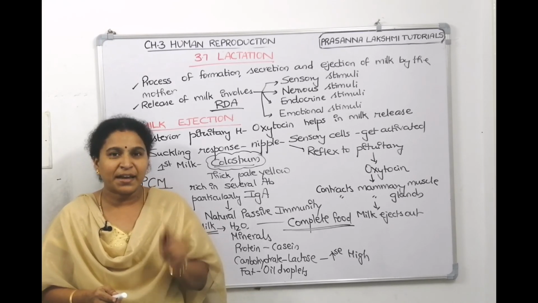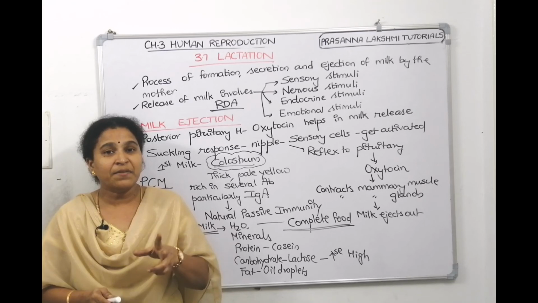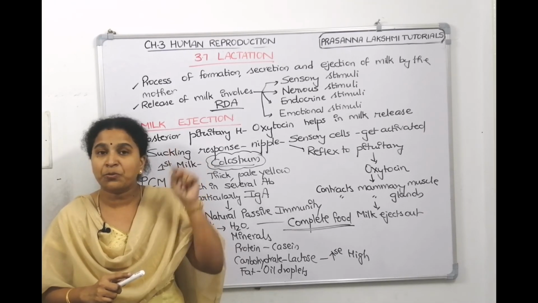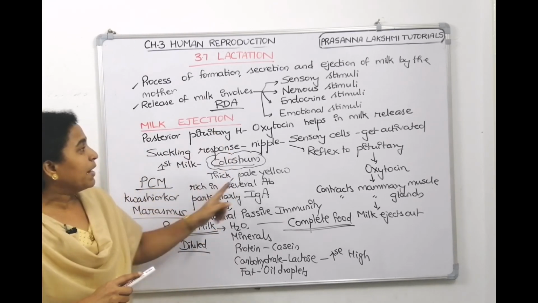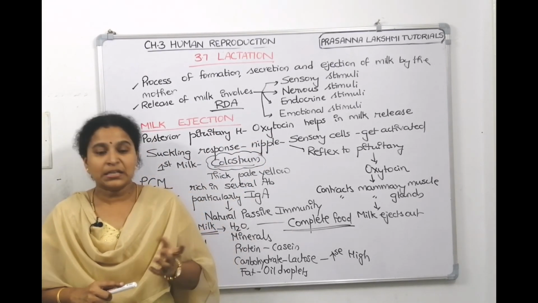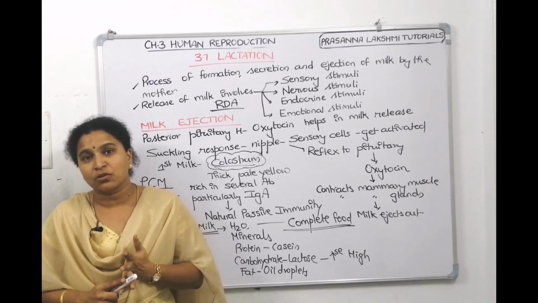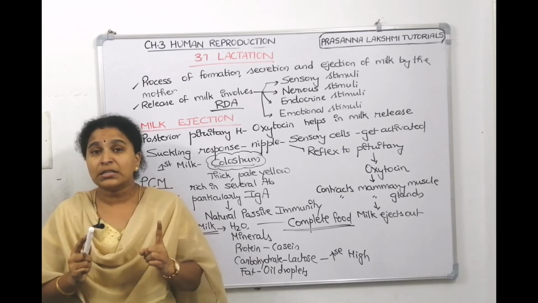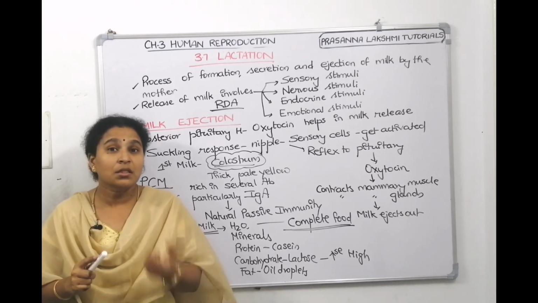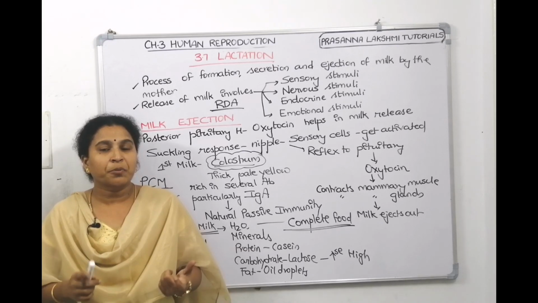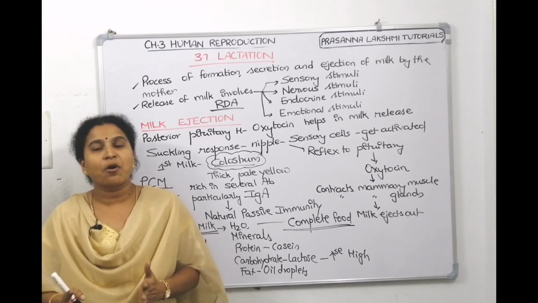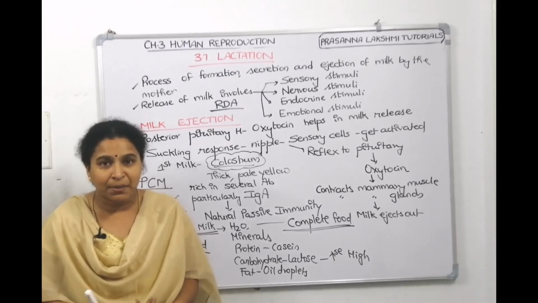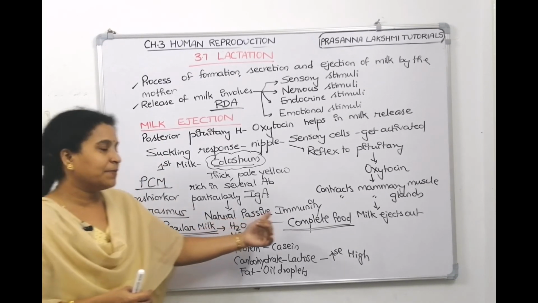Hope you understood everything related to lactation. We divided lactation into secretion and ejection. Under secretion, the main hormone is prolactin. Under ejection, the main hormone is oxytocin. Then we discussed what lactogenesis and galactogenesis are. We also discussed the significance of breastfeeding. We also discussed which antibody is rich in the colostrum, which is very good to protect the baby as soon as they are born, because their immunity starts after a few months. So this antibody from the mother provides natural passive immunity.